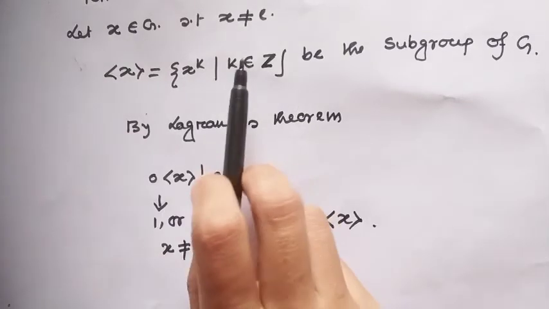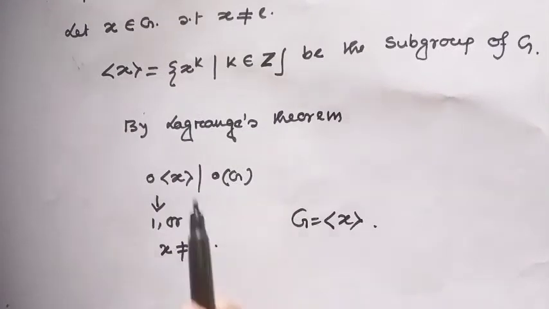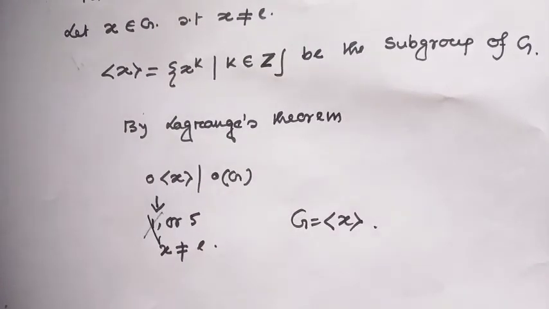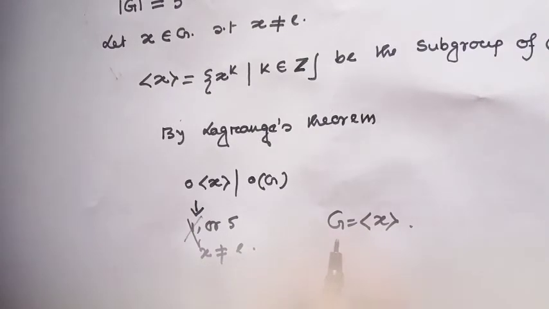I have considered X not equal to E. That means 1 is not possible. So the only possibility is that the order of the cyclic subgroup generated by X is 5. That means X is the generator of this group G. That means G must be cyclic.